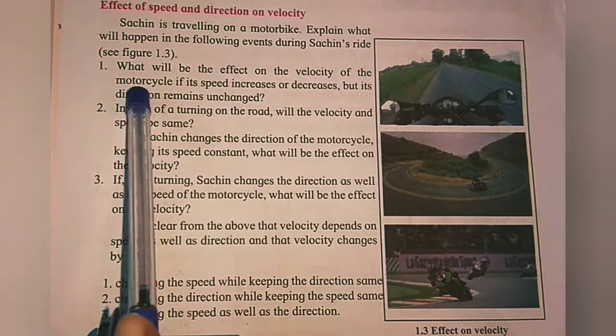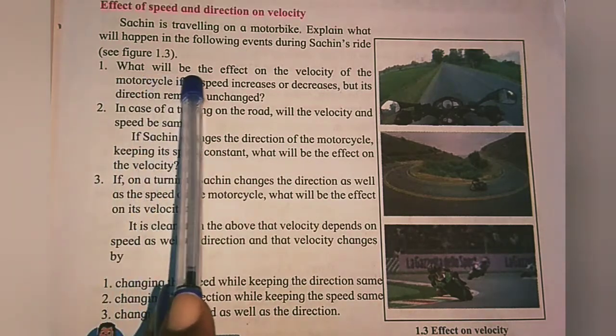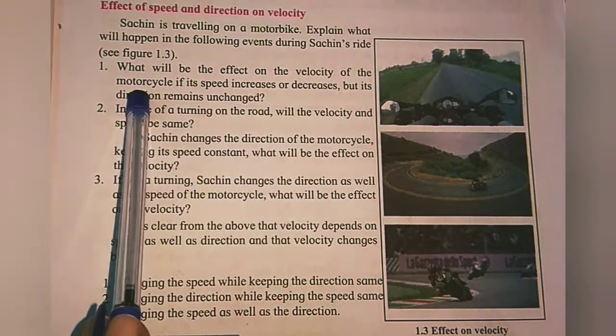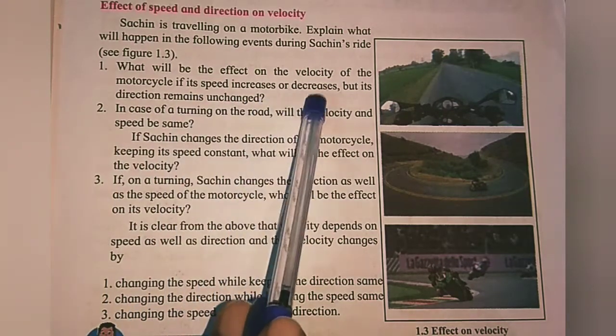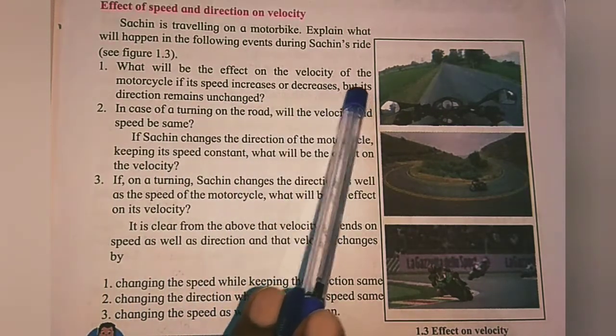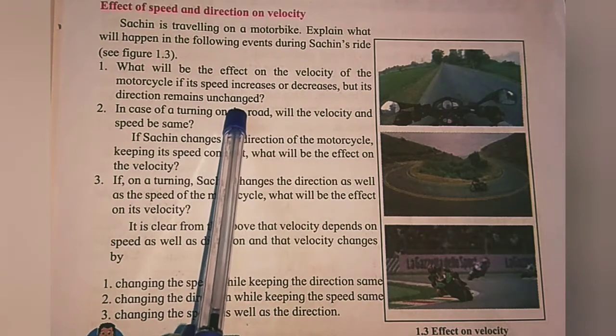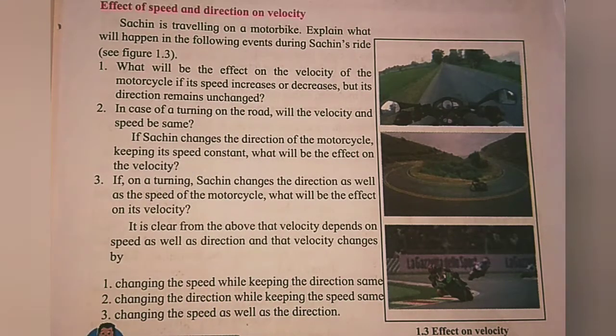First question: what will be the effect on the velocity of the motorcycle if its speed increases or decreases but its direction remains unchanged?